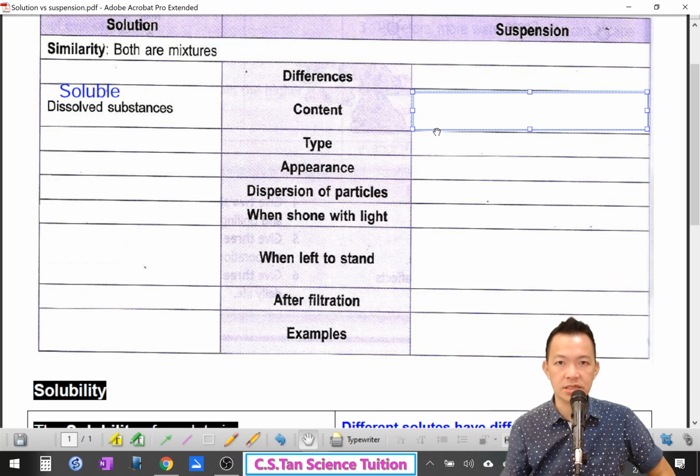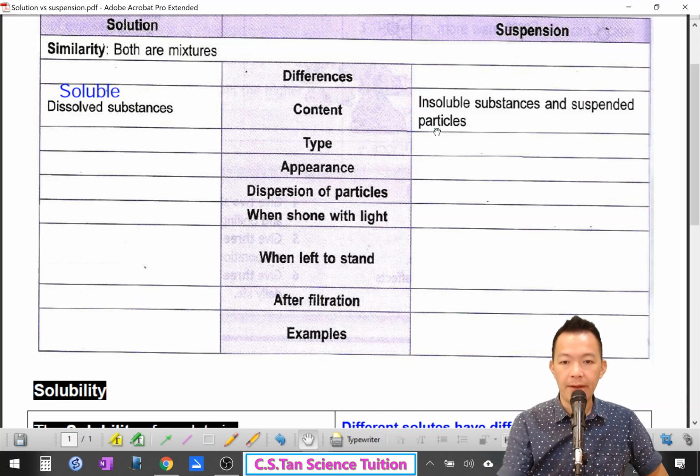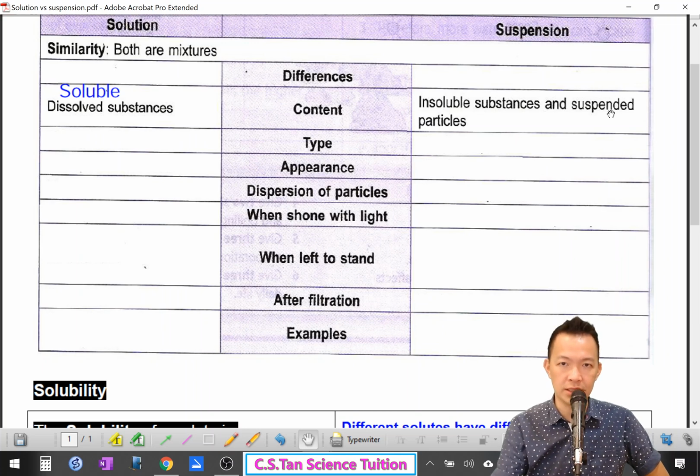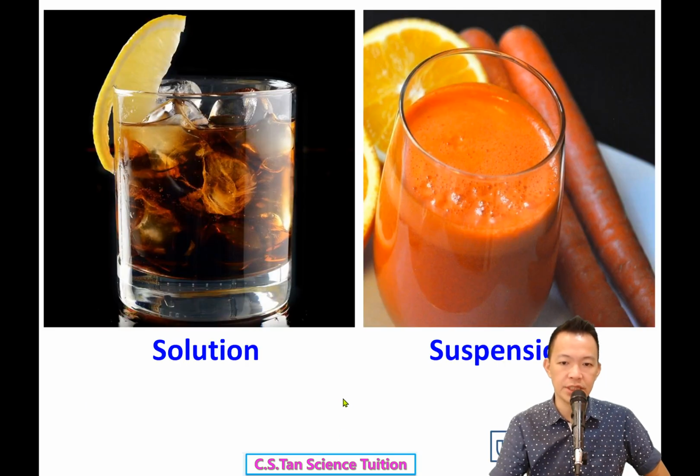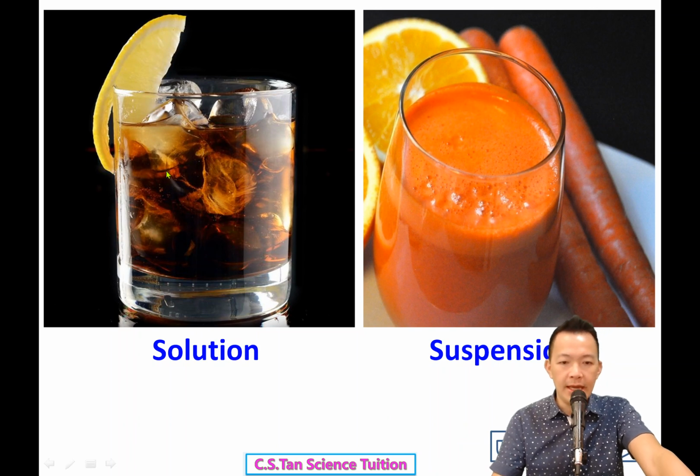Insoluble substances. 它们是不能溶解的东西。We can call them suspended particles, 悬浮在液体里面的一些物质，完全不能溶解的东西。Now look at an example: Coca-Cola or Pepsi-Cola is a solution.